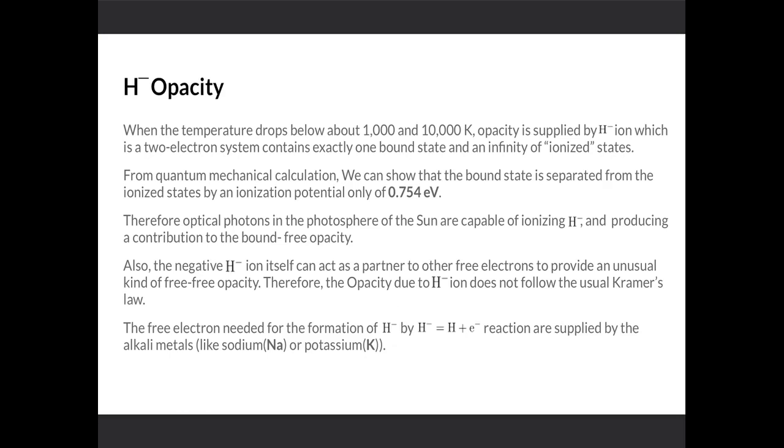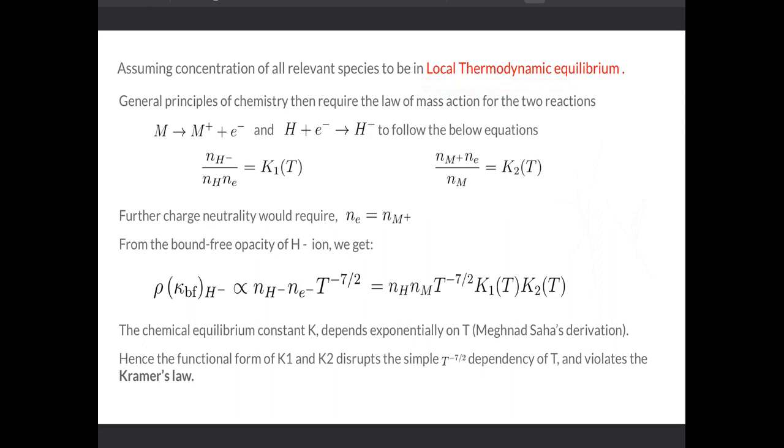Assuming local thermodynamic equilibrium to be valid, the alkali metal releases an electron, which is captured by the hydrogen atom to become an H minus ion. Since this ionization potential is about 0.754 electron volts, which corresponds to a thermal background of 10,000 Kelvin, the bound-free opacity is given by this relation, in which the density of H minus and the density of electrons are given by these two relations, which come from the law of mass action.